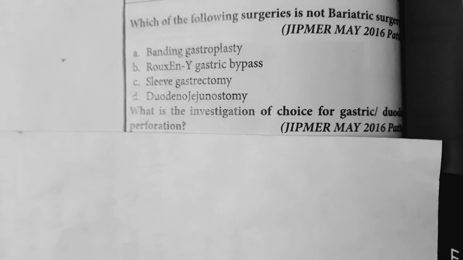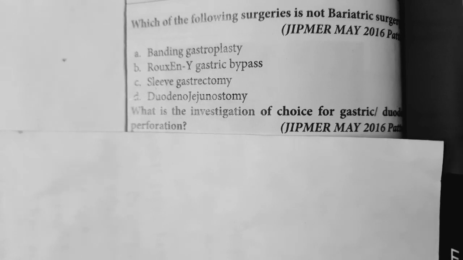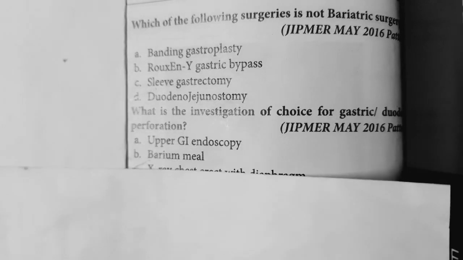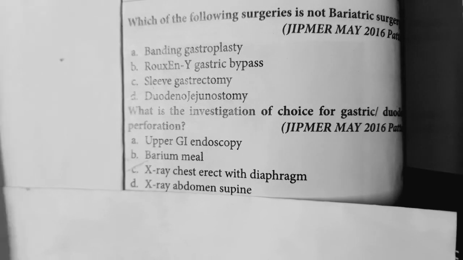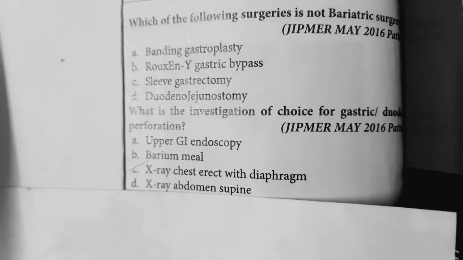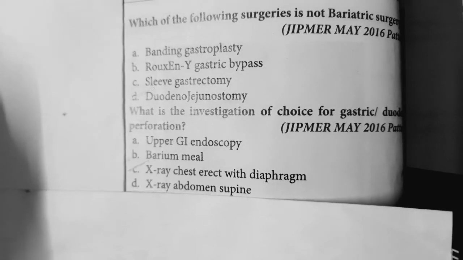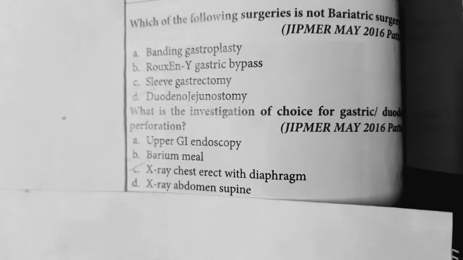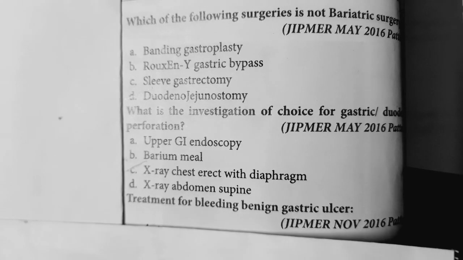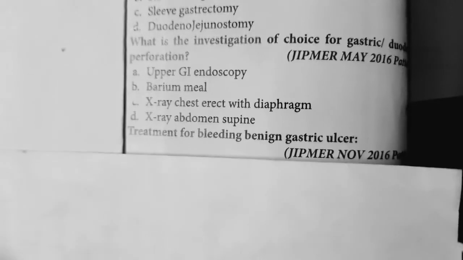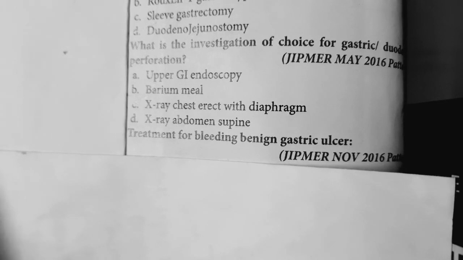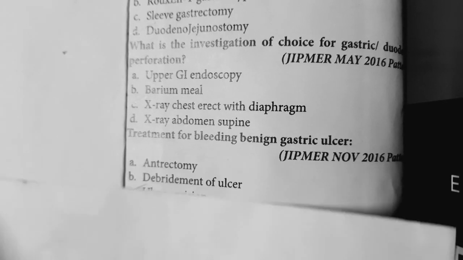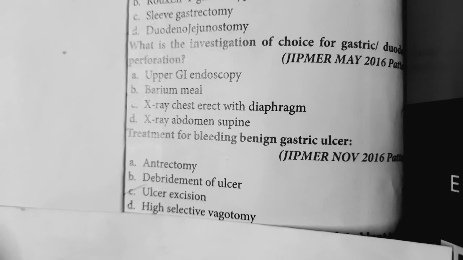Any perforation in the body, the investigation of choice is X-ray chest erect with diaphragm. We should do X-ray chest erect with diaphragm for gastric or duodenal perforation. Then question number 3. Treatment of bleeding gastric ulcer is, if there is gastric ulcer, you should do ulcer excision.